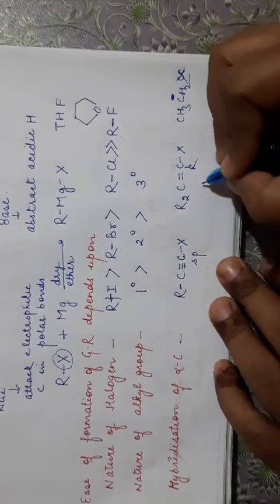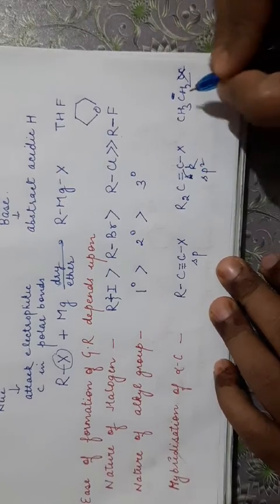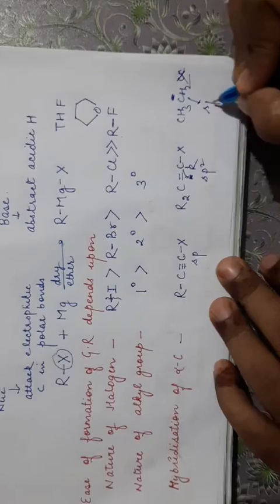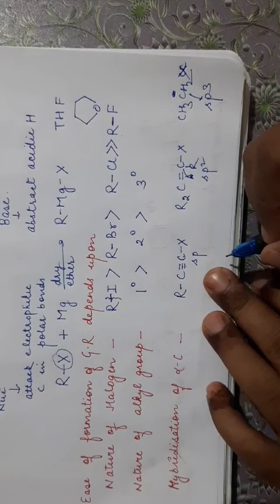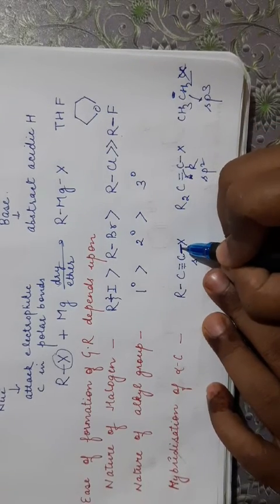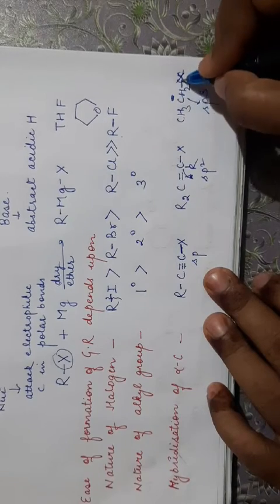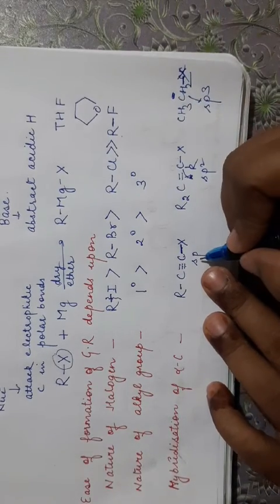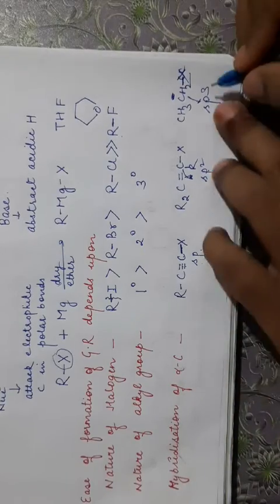So this carbon is sp hybridized, this carbon is sp2 hybridized, this carbon is sp3 hybridized. Now greater the percentage of s character, more is the bond strength. So this carbon halogen bond has maximum strength, and this carbon halogen bond has least strength, because percentage of s character is maximum in sp, then in sp2, then in sp3.